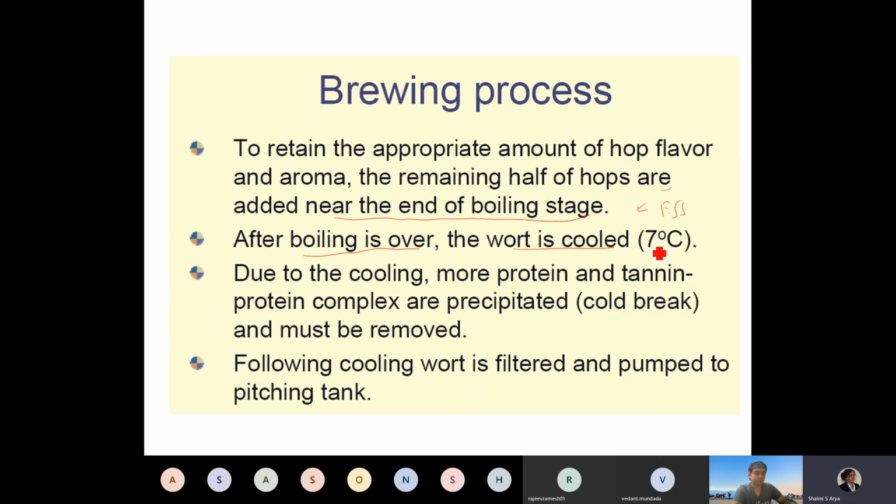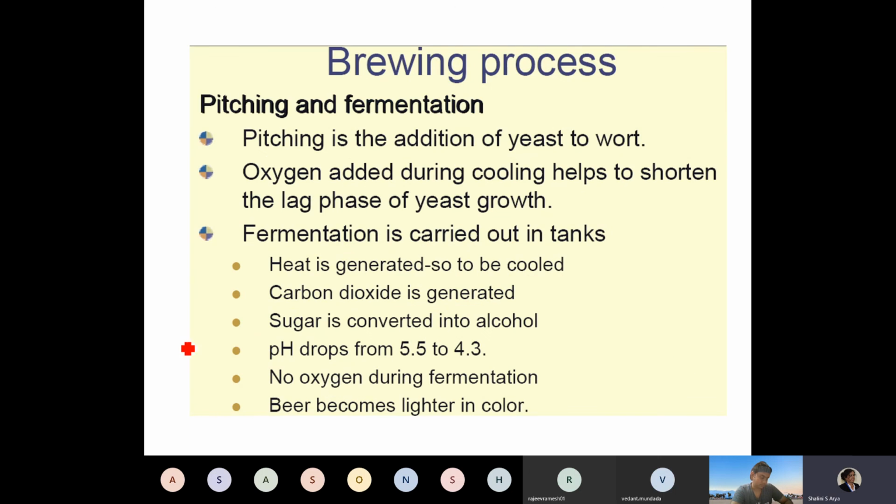After boiling is over, the wort is cooled to 7 degrees Celsius, and due to the cooling, more protein and tannin-protein complexes precipitate. It is called a cold break. So you are boiling and then cooling so that the protein gets precipitated, and then it can be removed easily. Following the cooling, the wort is filtered and pumped into a pitching tank or a fermentation tank.